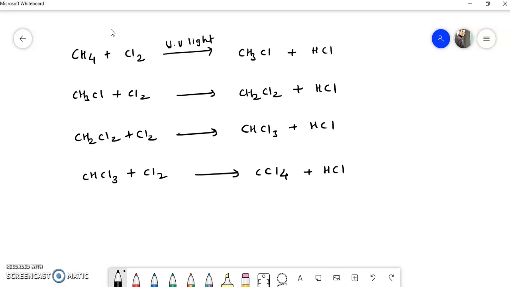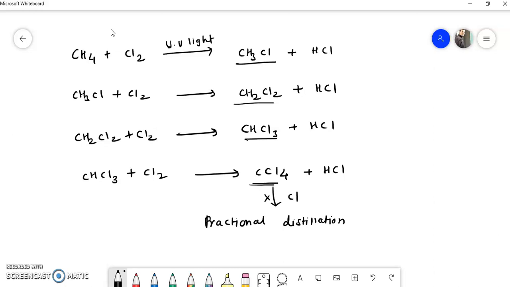Now you observe here there is no replaceable hydrogen on this carbon, so there is no further reaction with chlorine. Okay, so the reaction stops at this level. So the final product is carbon tetrachloride. Here we get different products. For example, we get methyl chloride, we get methylene chloride, we get chloroform, we get carbon tetrachloride. So we get a mixture of products and these products are separated by the fractional distillation method. Remember, by using this method these products can be separated.